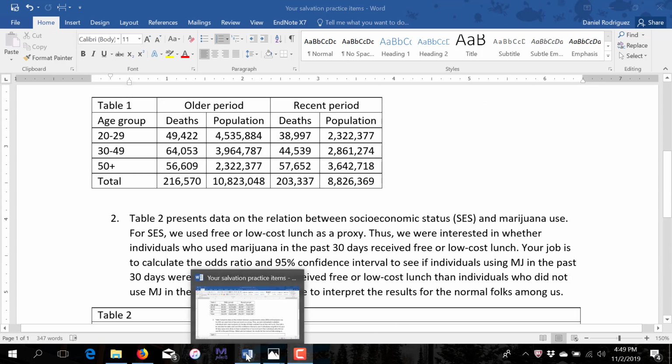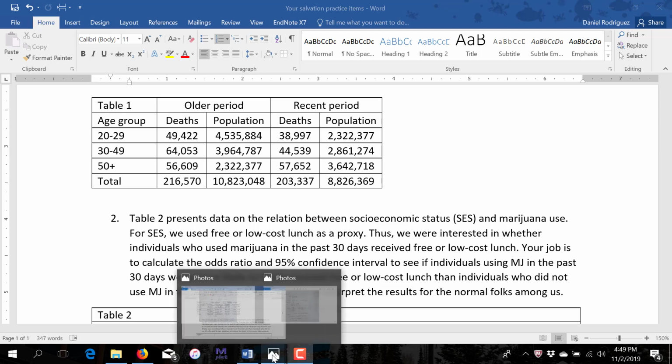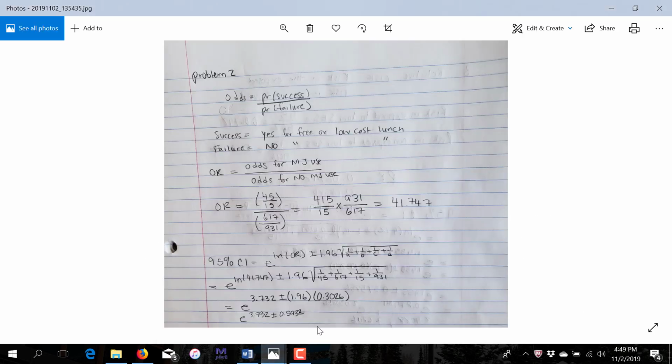So I have the output written out here. The odds of any event occurring are the probability of success divided by the probability of failure. This is binary, so having success or failure would equal a probability of 1. So it's an either-or scenario.